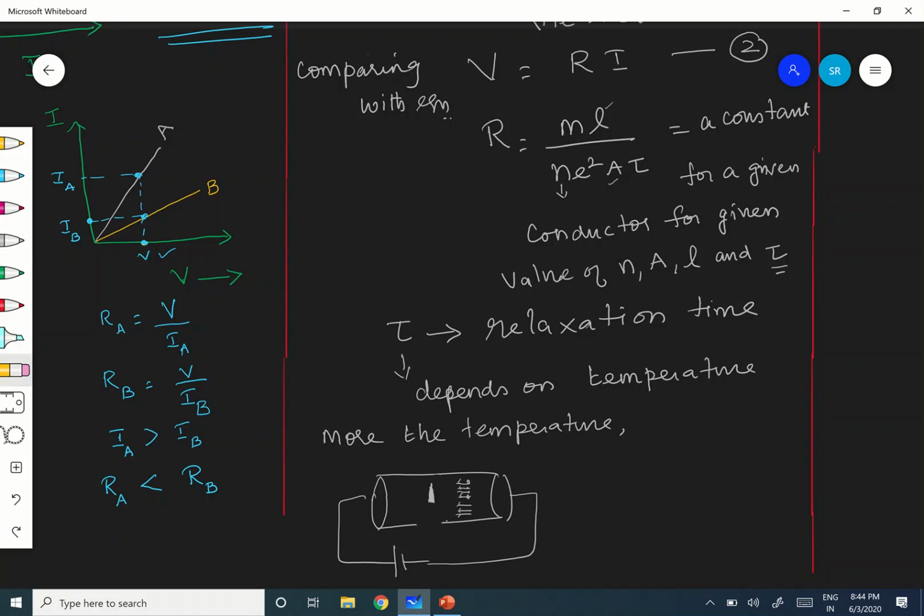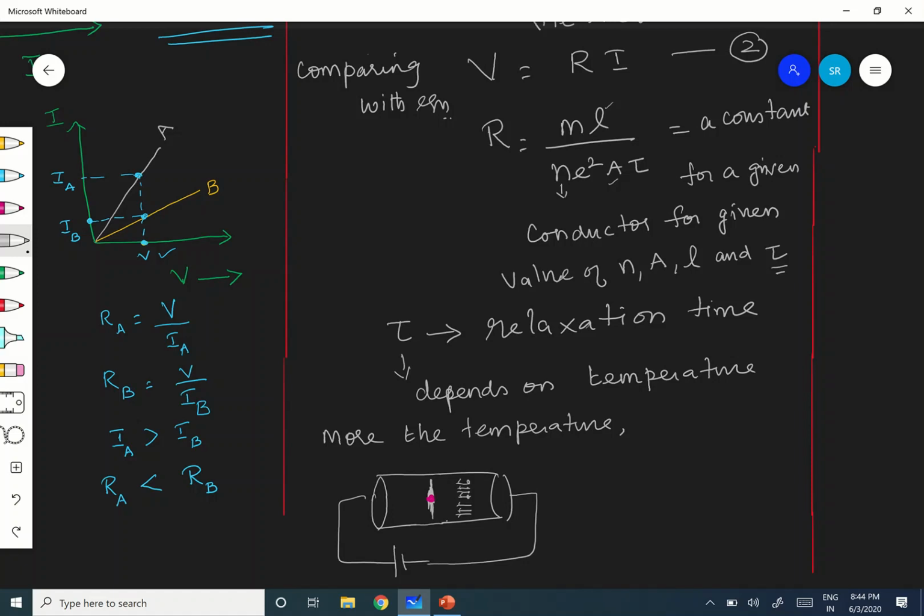The amplitude of vibration is increased means there is a chance for more number of electrons to collide with that particular ion. I have taken only one ion here. Number of electrons colliding with a particular ion will also increase.